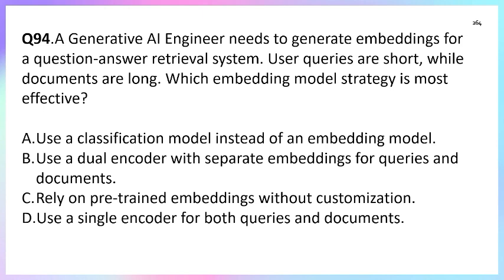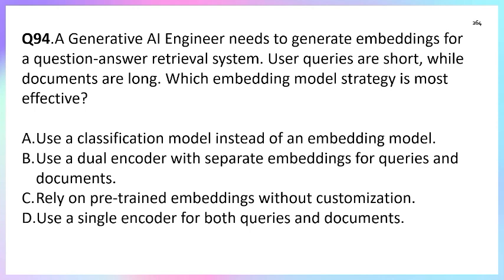Option A, use a classification model instead of an embedding model. Option B, use a dual encoder to separate embedding models for queries and documents. Option C, rely on the pre-trained embedding model without customization. Option D, use a single encoder for both queries and documents. So what does the question ask?